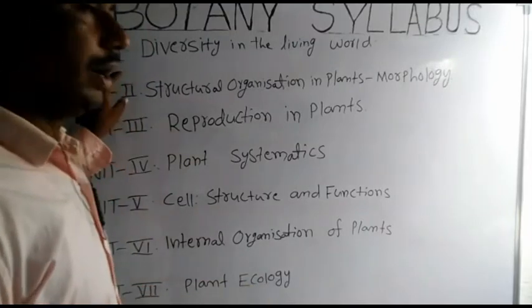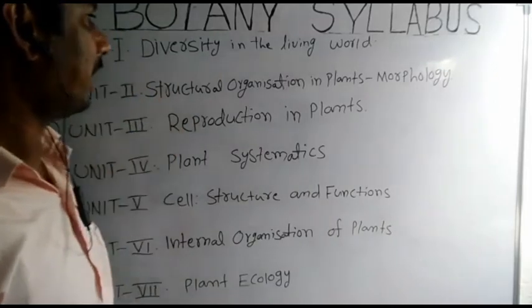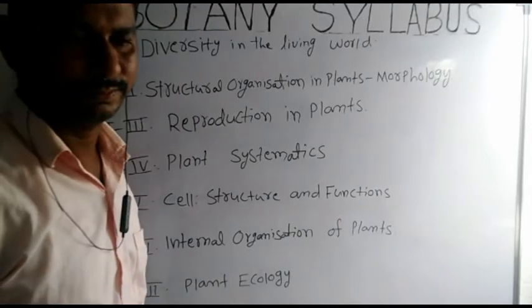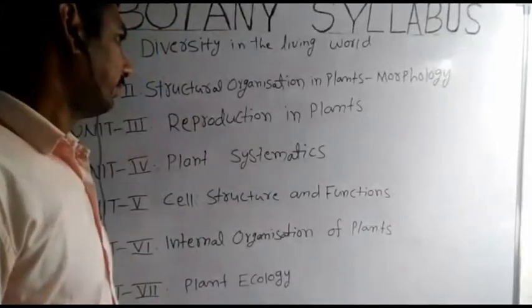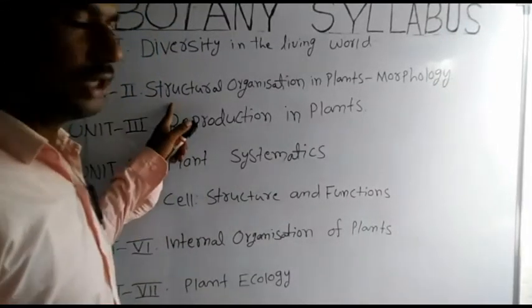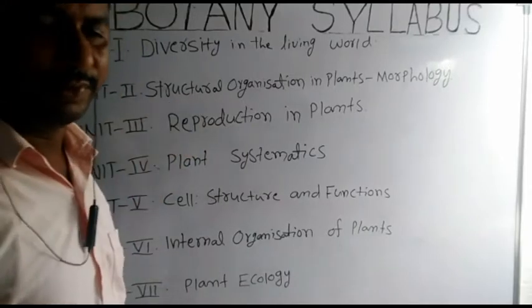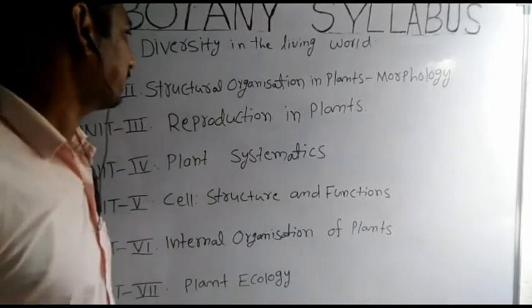Next, second unit. The second unit name is structural organization in plants, morphology. It has only a single chapter, that is 5th chapter, morphology of flowering plants.